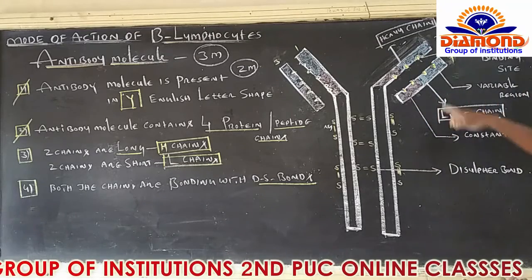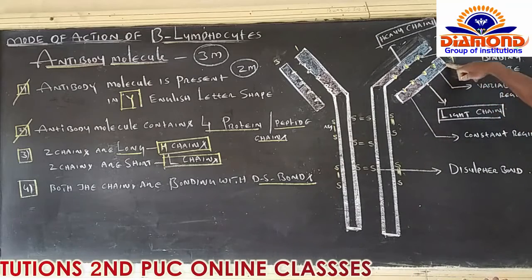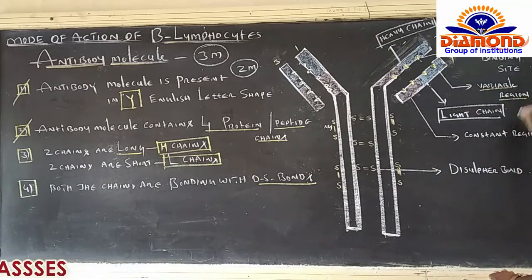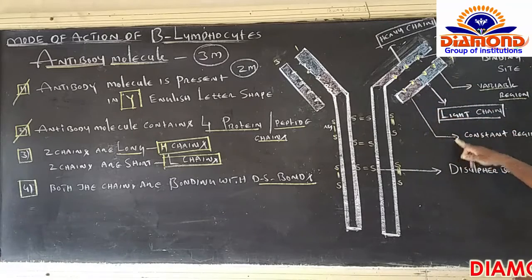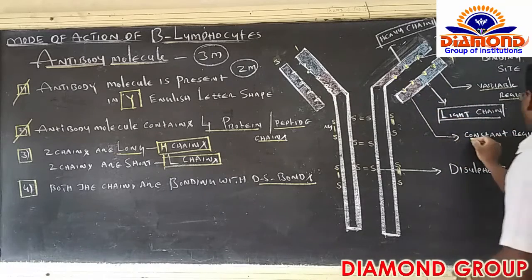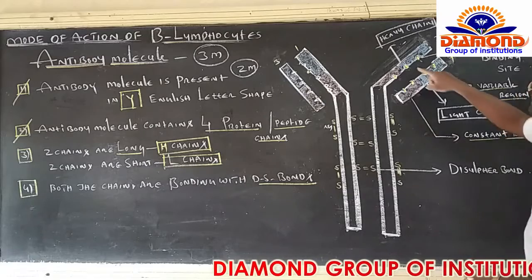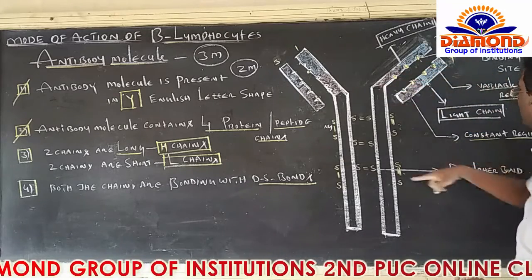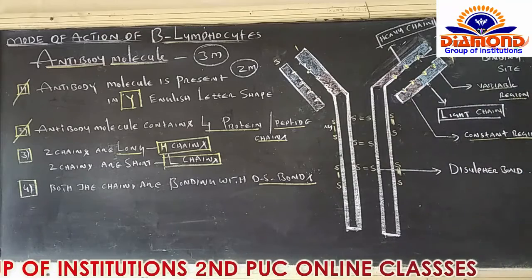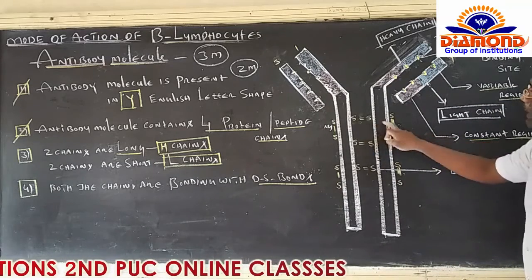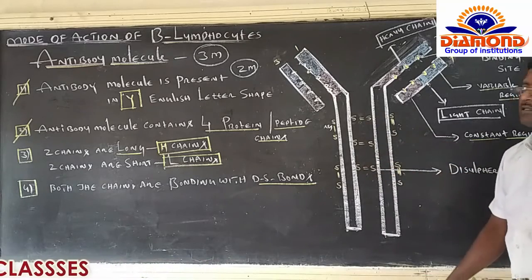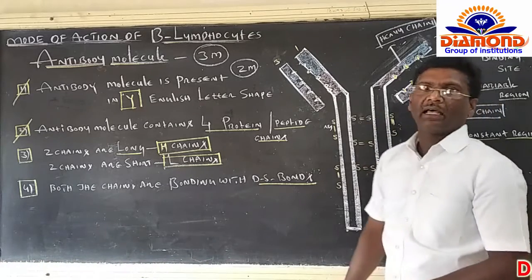And right after that, in the light chain, the first half we are going to call the variable region, and the remaining half of the light chain is the constant region. In the heavy chain also, the first half is the variable region. The second half we are going to call the constant region. And lastly, here you are supposed to label the disulfide bonds. Here, disulfide bonds, right?